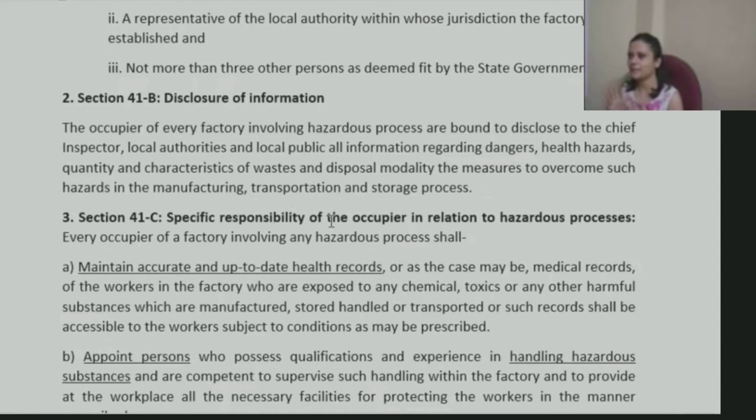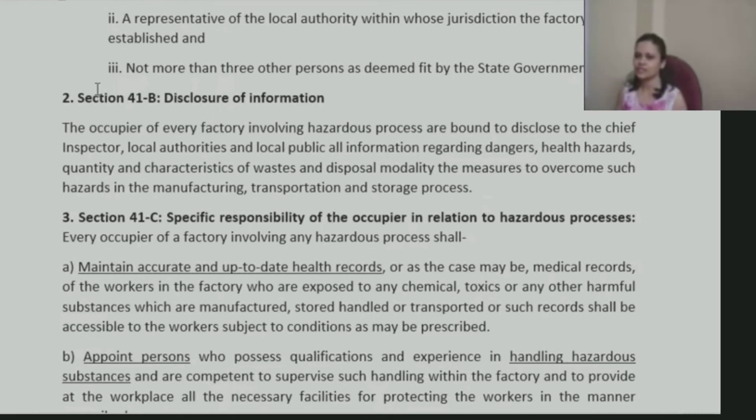Sometimes there may be some rules or regulations under which the occupier needs to obtain permission or an NOC from the local people, or the inspector may want to inspect whether they are following all those safety measures, rules and regulations or not, right?